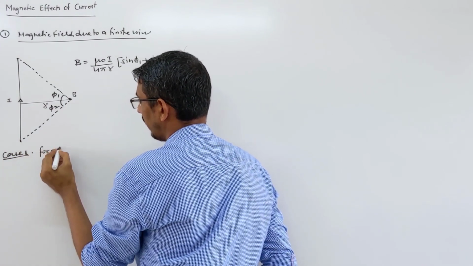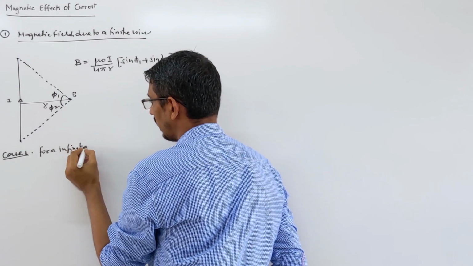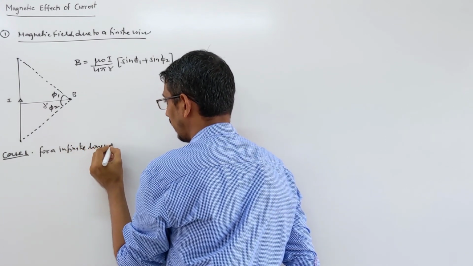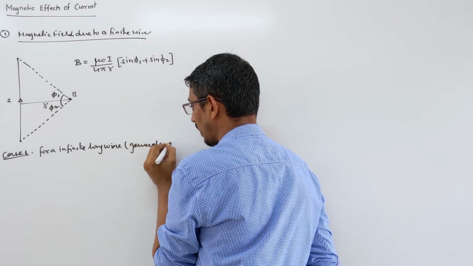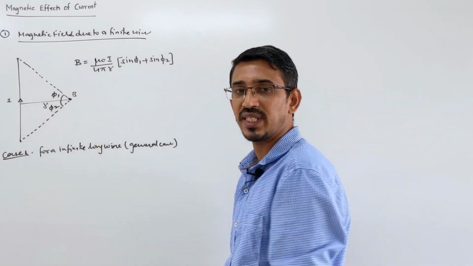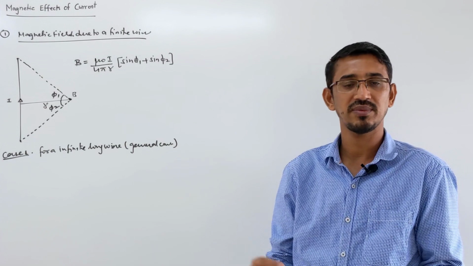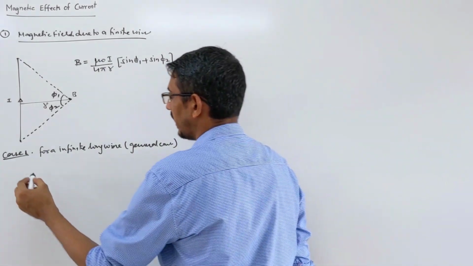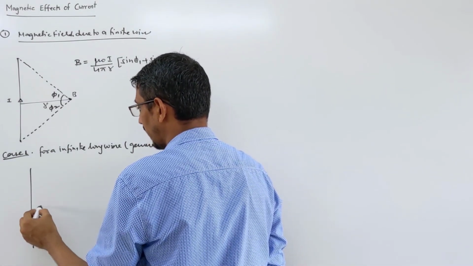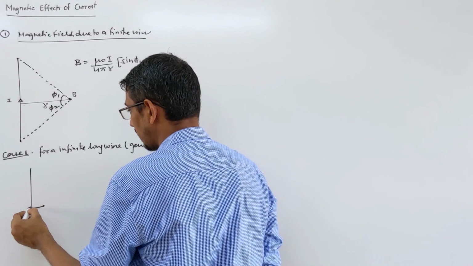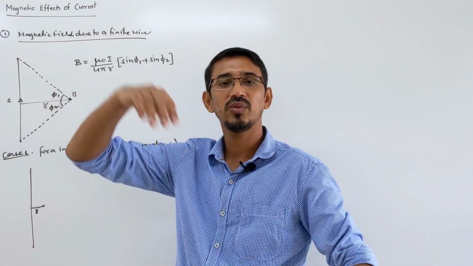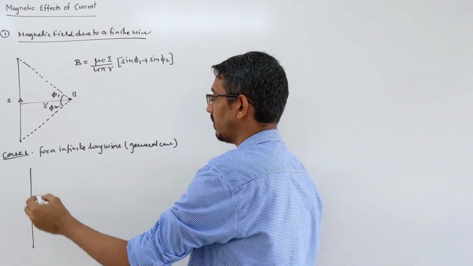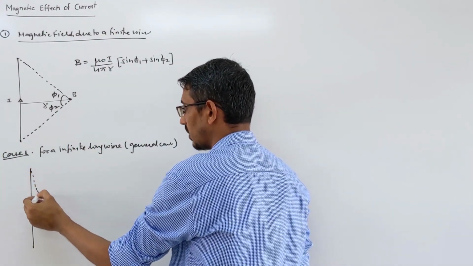For an infinite long wire. This is the general case also. Always you have to take generally this case, unless they say some limited length is given to you. When this wire is very long, look here, suppose this distance r remains the same, and you increase the length of the wire to infinite. Then when you make the angles here, see, this angle almost comes to 90 degrees.